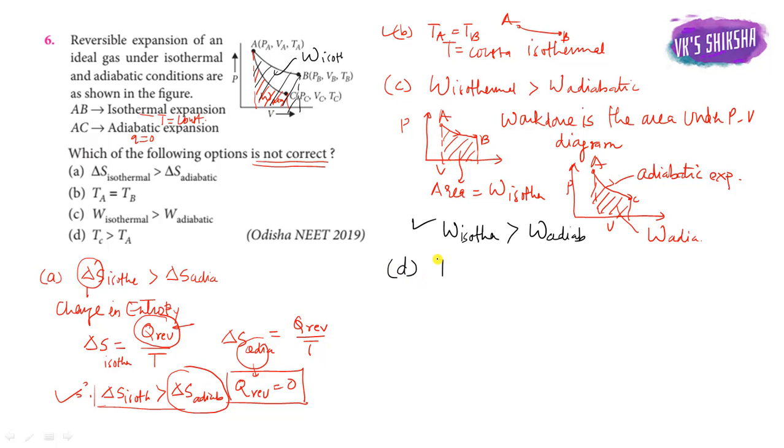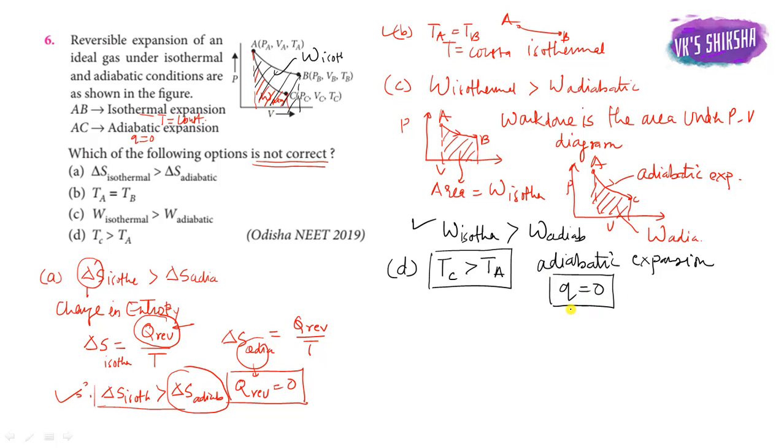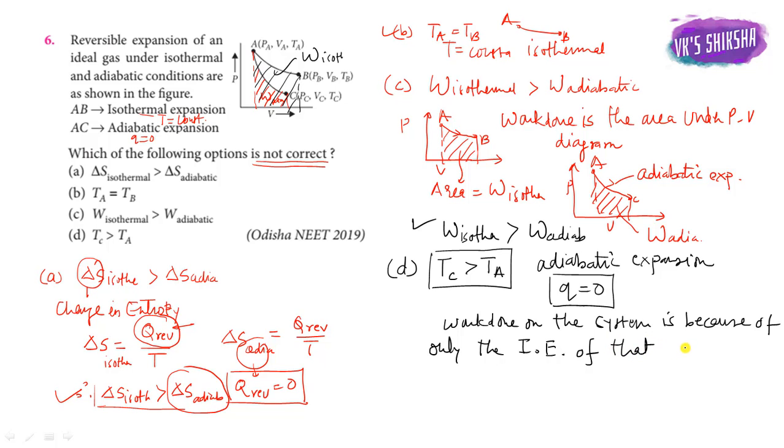Now option D is TC is greater than TA. In adiabatic expansion, there is no heat, Q equals 0. So the work is done at the expense of internal energy.